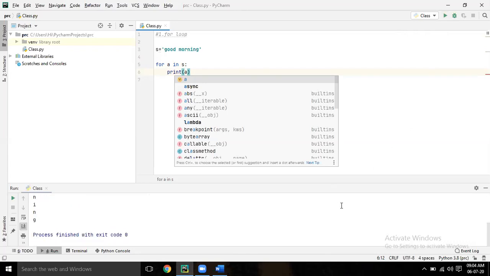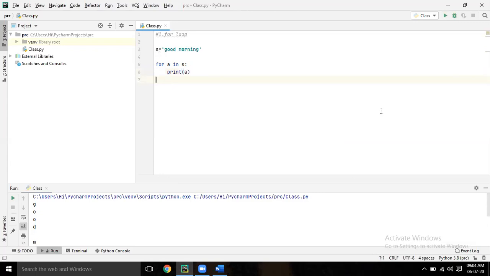You can take X, Y, Z, elephant, tiger, whatever you want. That is only the starting point. That is called the cursor variable, and the cursor will be at the starting position. Good. Suppose instead of printing A, if I print S, what will happen? Don't run. Tell me. Print S.